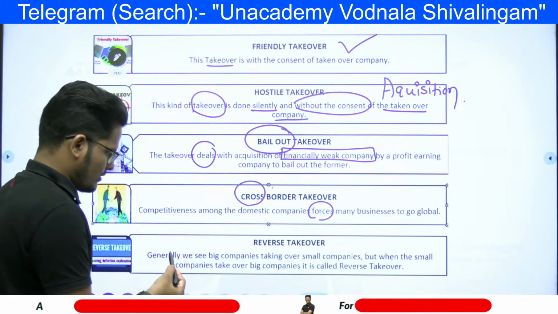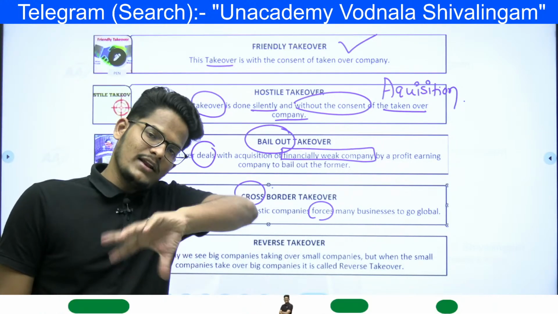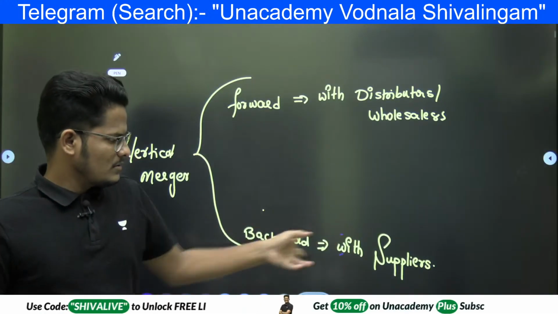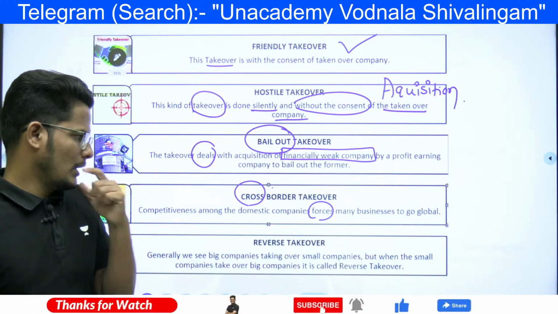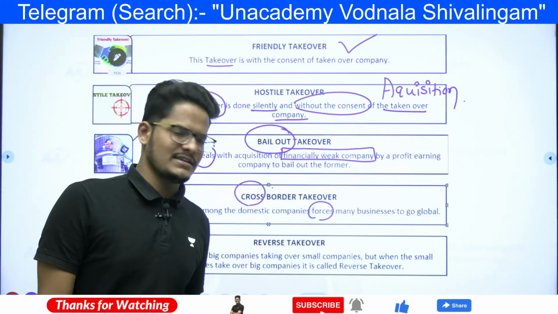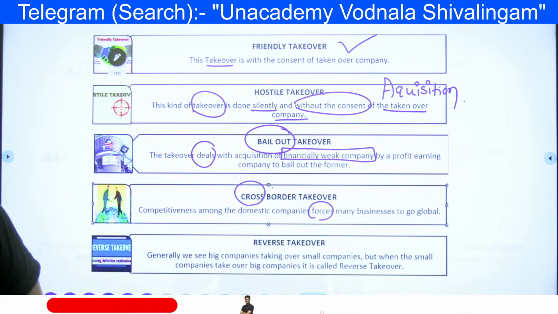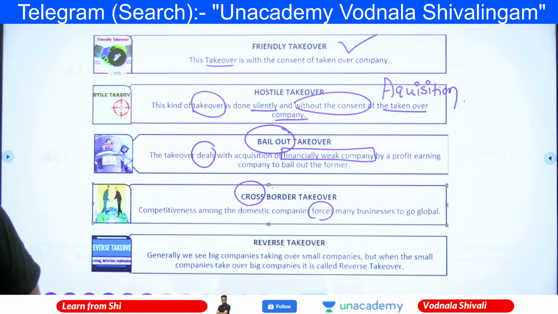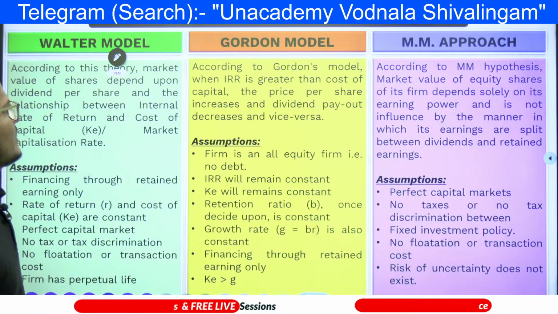And reverse takeover. Generally we see big companies taking over small companies. But when it happens ulta, that is reverse merger, reverse takeover. When a small company takes over the big company, it is called a reverse merger or reverse takeover, both. Right? So that's about the types.